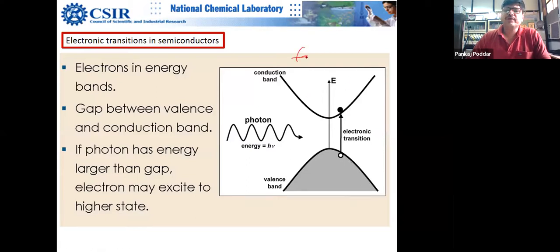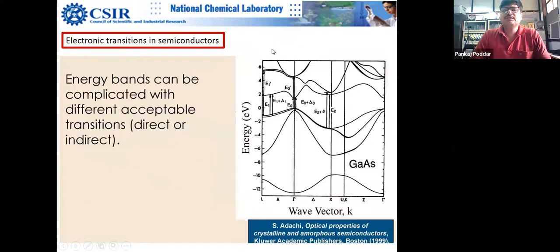It's basically a fake picture actually. I think all of you know, but most of the time we look at this E-k diagram as proportional to k squared, which is not a correct picture. The correct picture is somewhat more complex, but we look at the zone, Brillouin zone center, and we look at the band gap here.